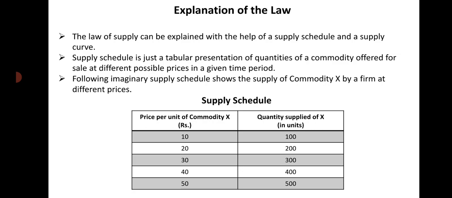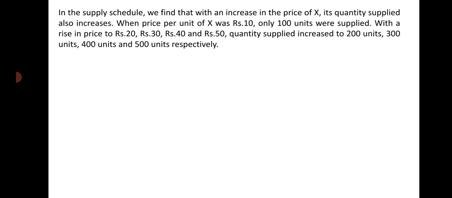When the price increased to 20 rupees per unit, quantity supplied increased to 200 units. When it increased to 30, 40 and 50 rupees respectively, the quantity supplied also increased to 300, 400 and 500 units. In the supply schedule, we find that with an increase in the price of X, its quantity supplied also increases.